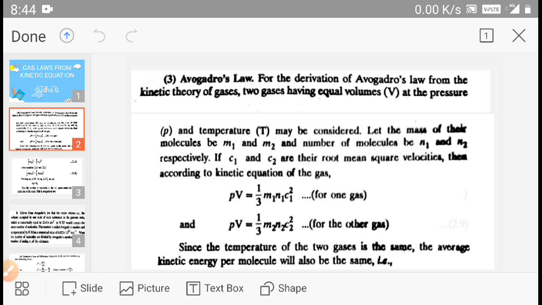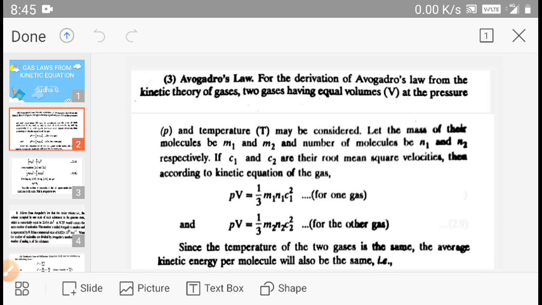For the derivation of Avogadro's law from the kinetic theory of gases, we consider two gases having equal volume at a given pressure and temperature. For the first gas, the number of moles is N1 and the mass of a molecule is M1. For the second gas, respectively, it is N2 and M2, and their respective root mean square velocities are C1 for the first gas and C2 for the second.